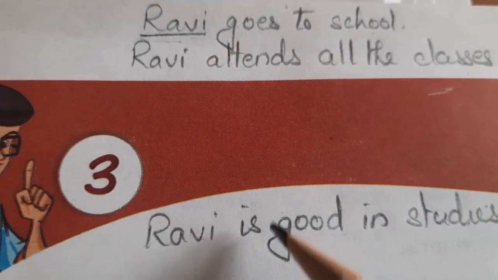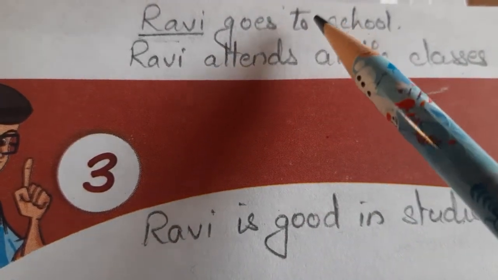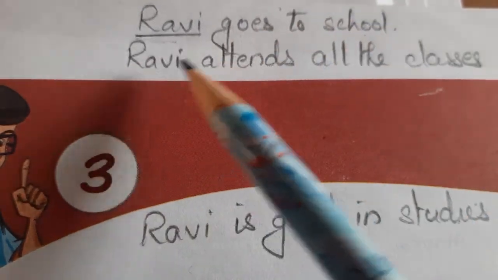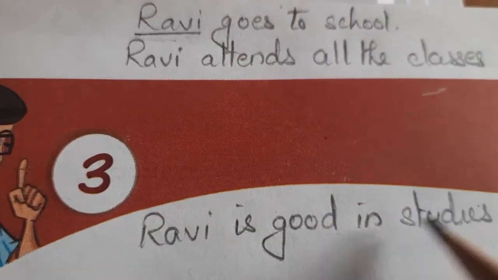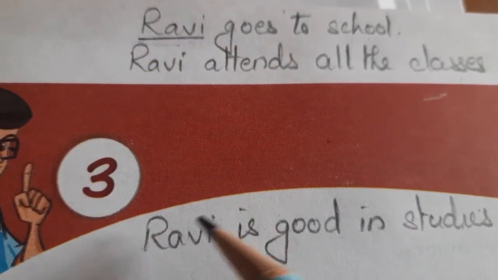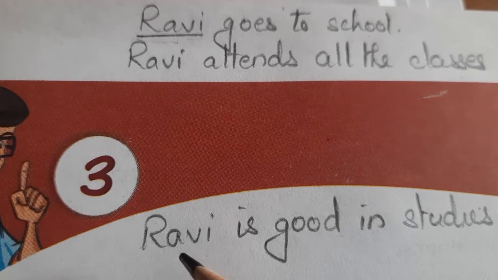What is something odd about all this? When I go on speaking, I go on repeating Ravi goes to school. Again, Ravi attends all the classes. Ravi is good in studies. So this noun is being repeated again and again, and it sounds odd.